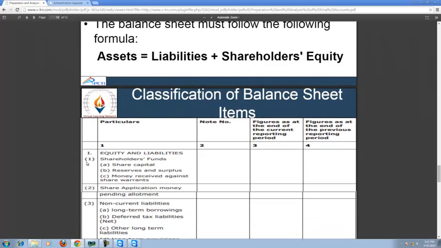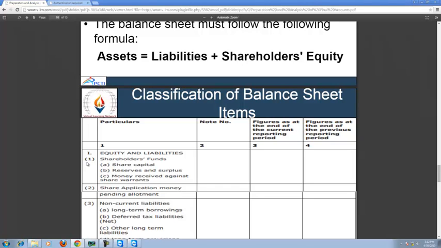And this is the format of a balance sheet. Particulars, note number, figures as at the end of the current reporting period and figures as at the end of the previous reporting period. So at first, equity and liabilities. Shareholders' funds include share capital, reserves and surplus, money received against share warrants, share application money pending allotment.